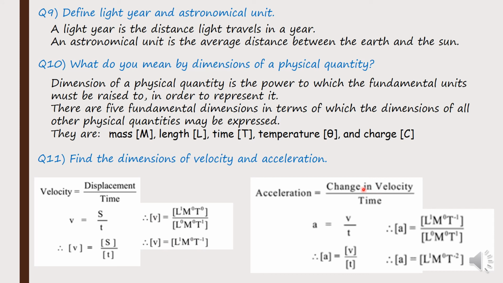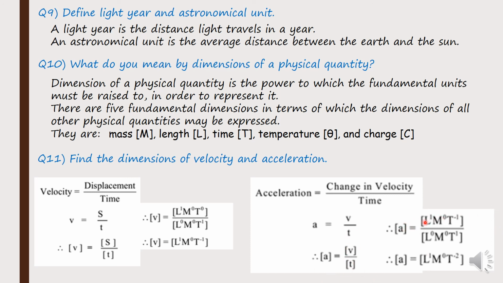अब यहाँ चाहिँ के भन्छ change in velocity by time. Change in velocity भन्नुको मतलब actually it is final velocity minus the initial velocity. But anyways, final minus initial गरेर जेसुकै गरे पनि we are going to take the dimension of velocity out there. So dimension of acceleration will be equal to dimension of velocity by dimension of time.